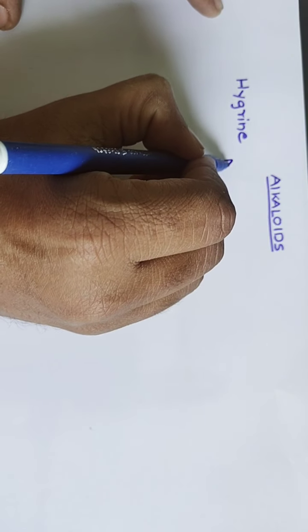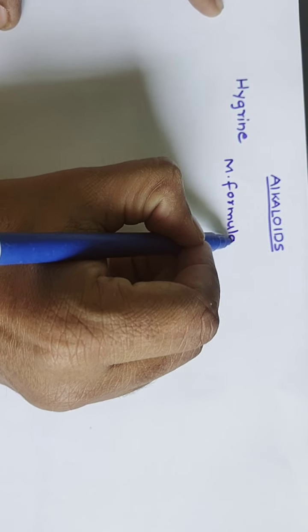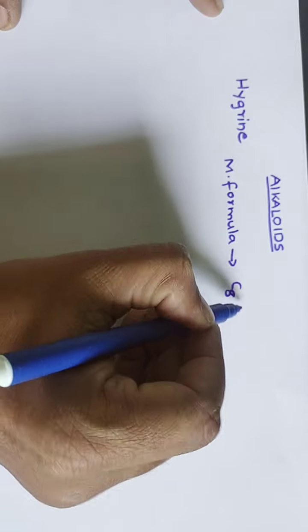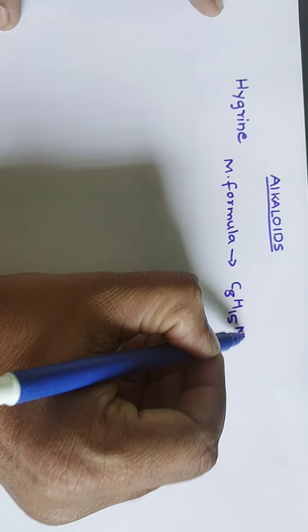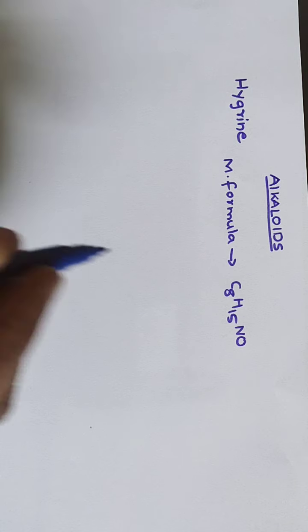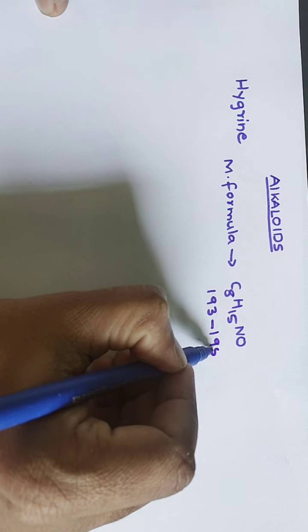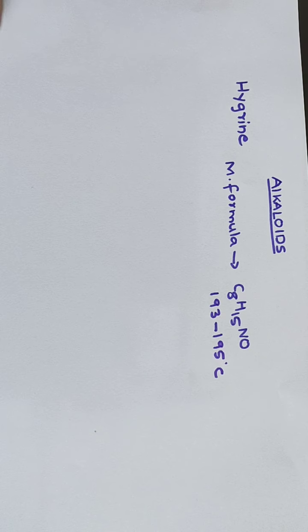The leaves of the coca shrub contain this alkaloid hygrine. This was first isolated by Liebermann in 1889. The molecular formula of hygrine is C8H15NO. The boiling point of hygrine ranges between 193 to 195 degrees Celsius. This is the boiling point of this.